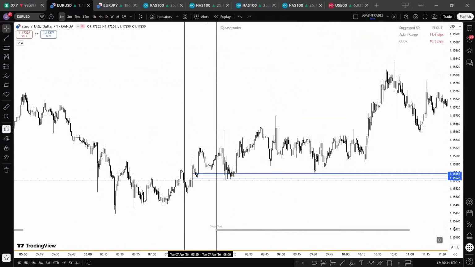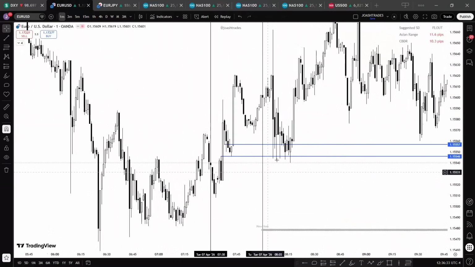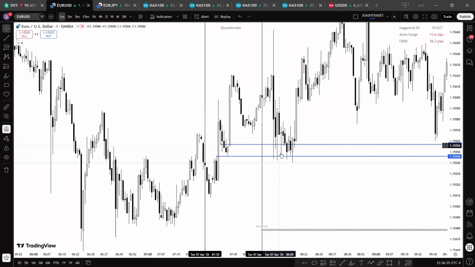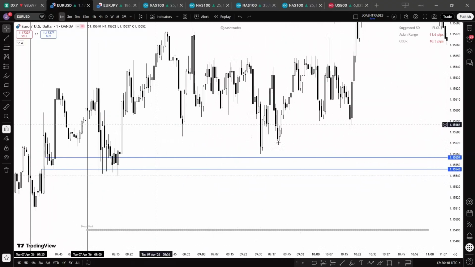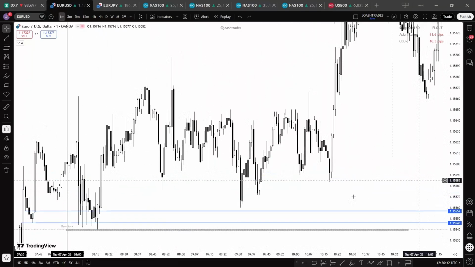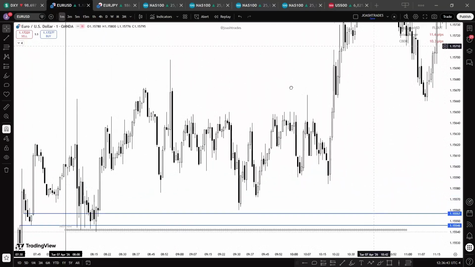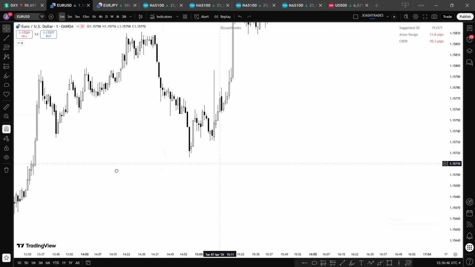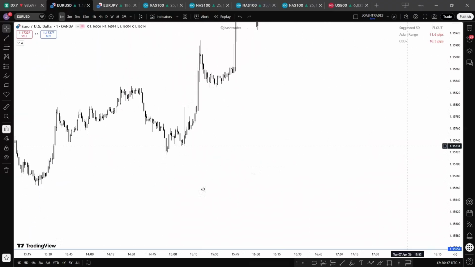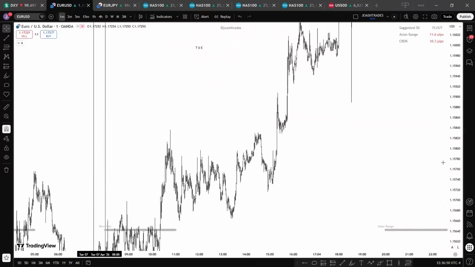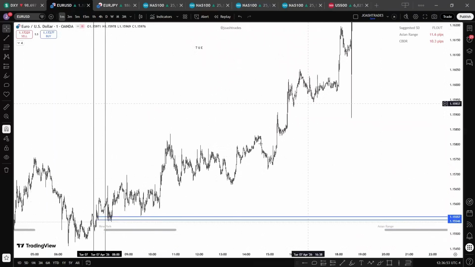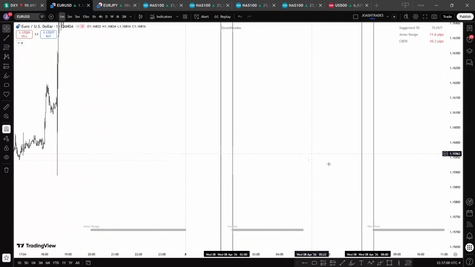This is Tuesday. So you can see how price found support here. Look at this reaction. And then never returned back to it. It left it and started going higher. Let me show you another example so that we can understand this concept I'm trying to explain. Already you can see how price rallied away from it. We want to see price run away from it. This will give us context that price is most likely to trend higher in that direction.